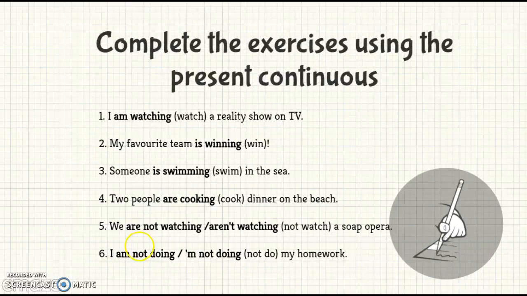Number 1, the answer is, I am watching a reality show on TV. Number 2, my favorite team is winning. 3, someone is swimming in the sea. Number 4, two people are cooking dinner on the beach. Number 5, we are not watching or aren't watching a soap opera. And the last one, I'm not doing or I am not doing my homework.